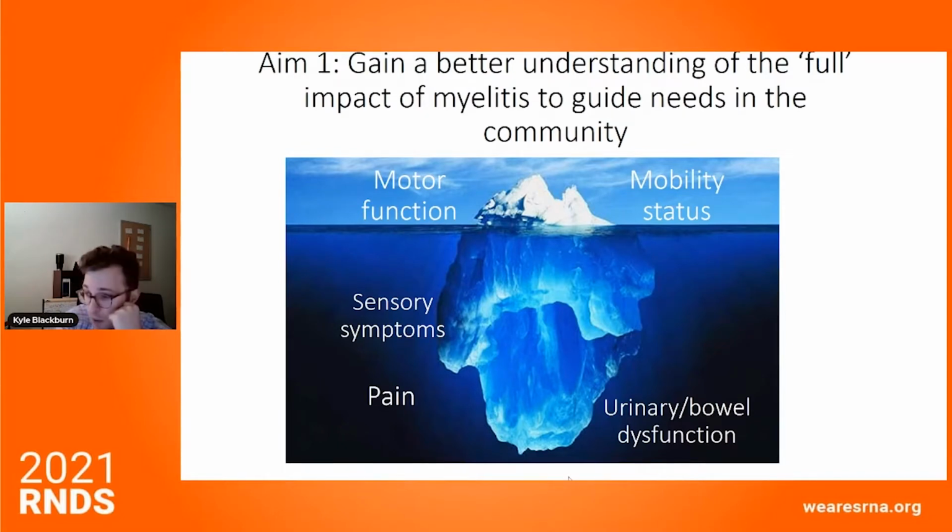As I've said before, a lot of studies have focused on mobility and motor function as the best measure that they could collect. But we know that there are a lot of other symptoms at play here. I just listed a few of them here that need to be assessed, and we need to understand them better. And when they're quantified, that oftentimes helps guide treatments and further study.